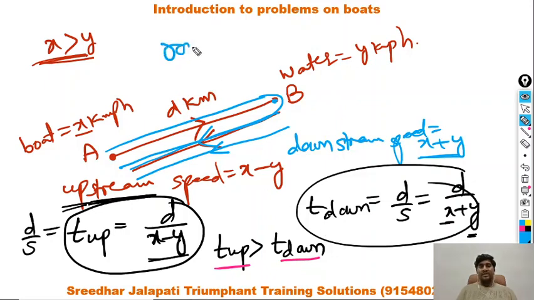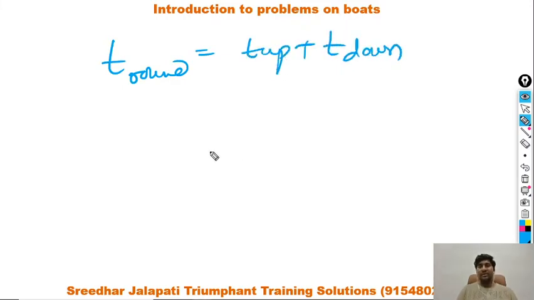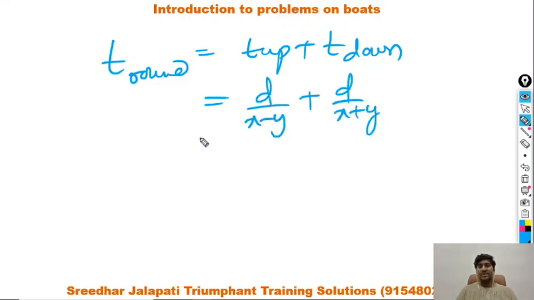That is called round trip journey. So let us calculate the time taken for round trip journey. Time taken for round trip journey is time taken for upstream journey plus time taken for downstream journey. Time taken for upstream journey is d by x minus y, plus time taken for downstream journey is d by x plus y.